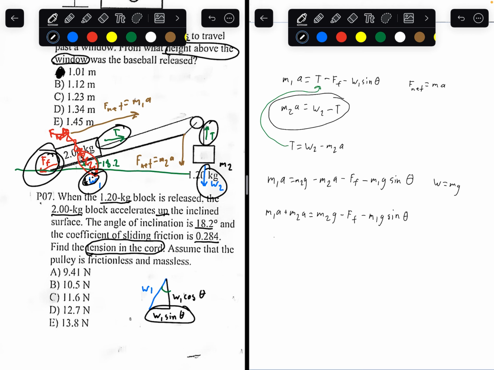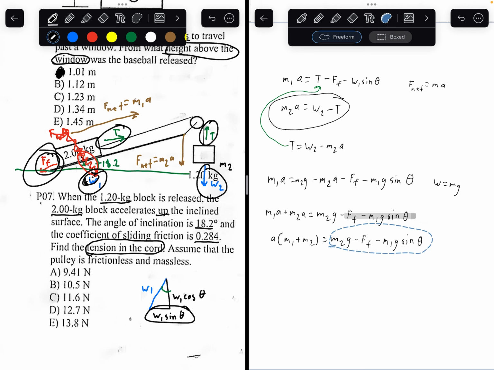And now finally, factoring out acceleration, you get mass of 1 plus mass of 2 times acceleration equals, this side stays the same. Dividing both sides by mass of 1 plus mass of 2, you get acceleration equals mass of 2 times gravity minus the force of friction, which I should have mentioned before. Force of friction is equal to the coefficient of friction times normal force.